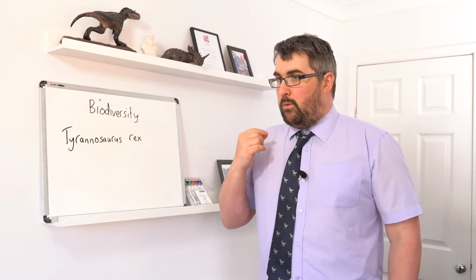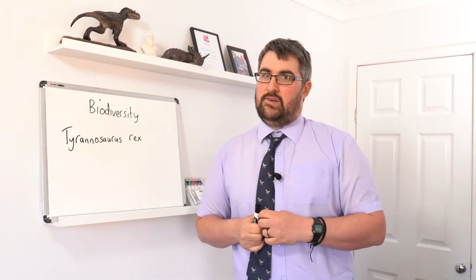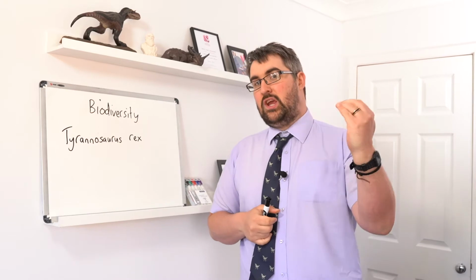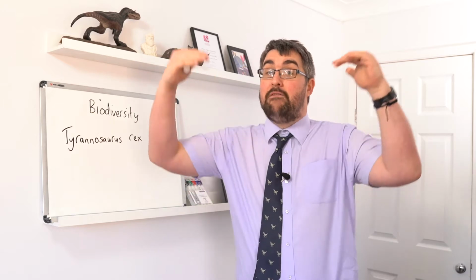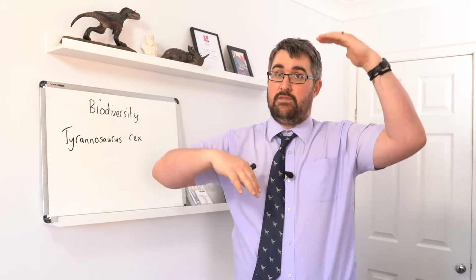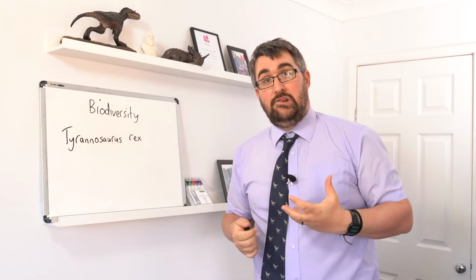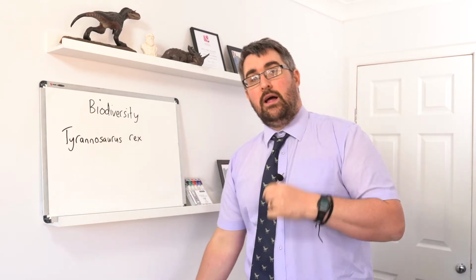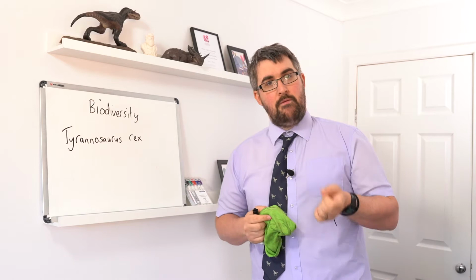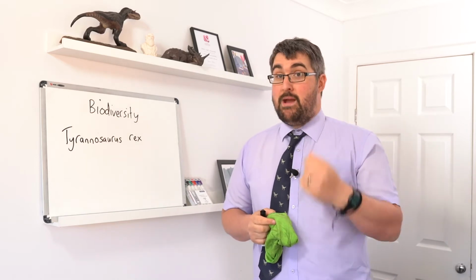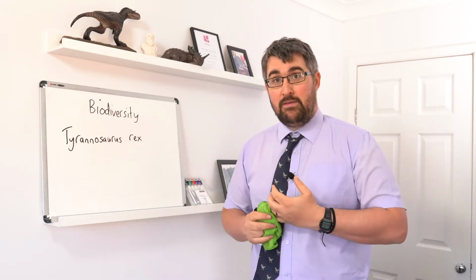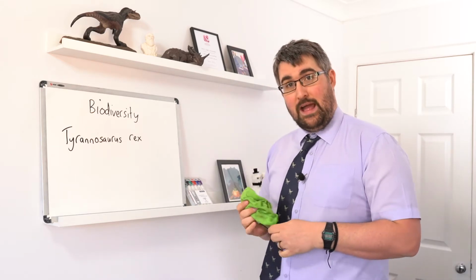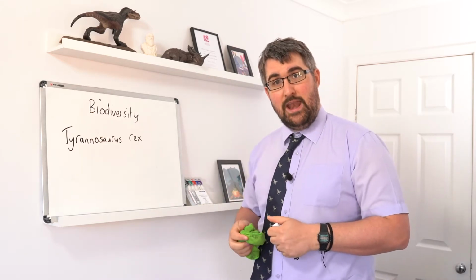So we've only really encountered two levels of classification so far, the genus and the species. There are many more levels of taxonomy, which is the study of classification, that we can look at. I'm going to write out those letters. I tend to remember this as a mnemonic. There are many good mnemonics out there that you can use, and I certainly would recommend coming up with your own. I still use one that me and my friend came up with when we were at A-level. So we'll have a look at those taxonomic levels next.